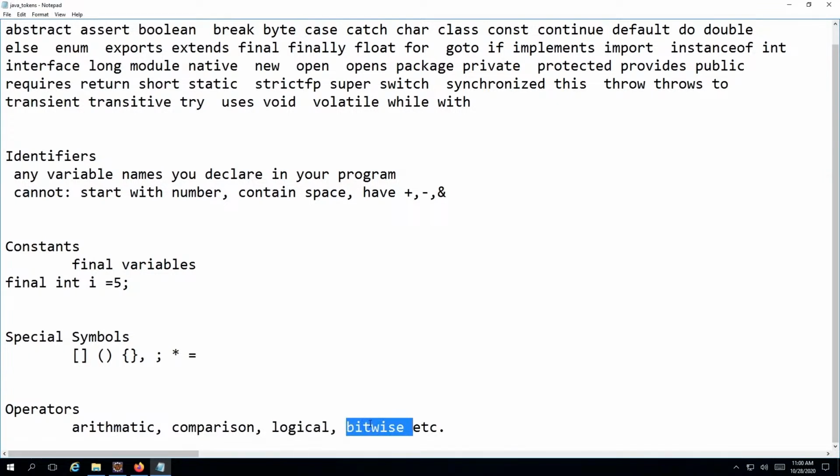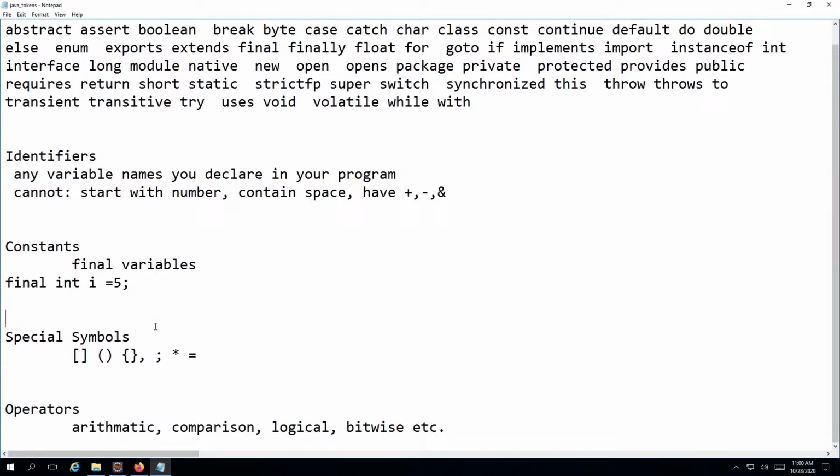So these are different categories of operators, and under each category there are certain symbols. These symbols are also reserved by Java under the operators token category. You cannot use these in any other meaning or in any other way. And like I said, we will look at a detailed example of this in the coming lectures.